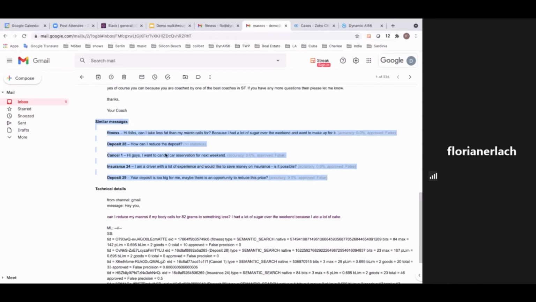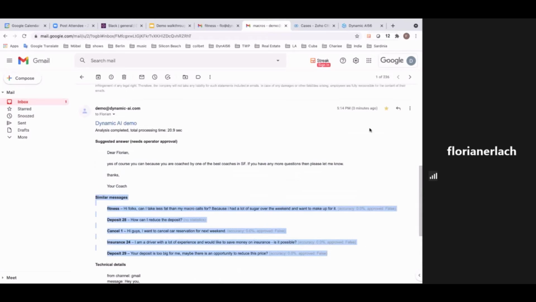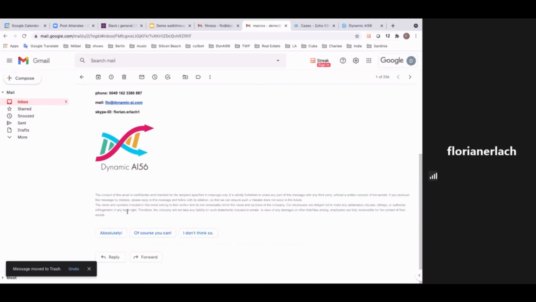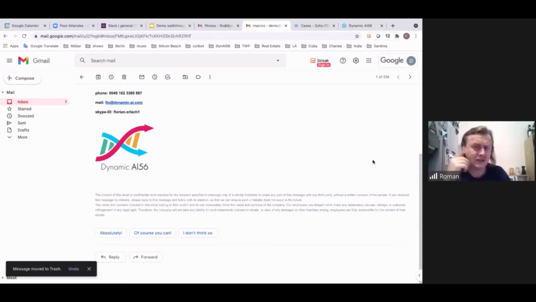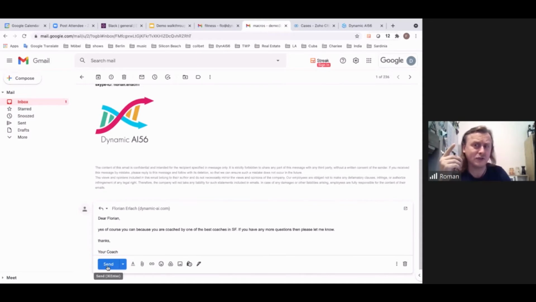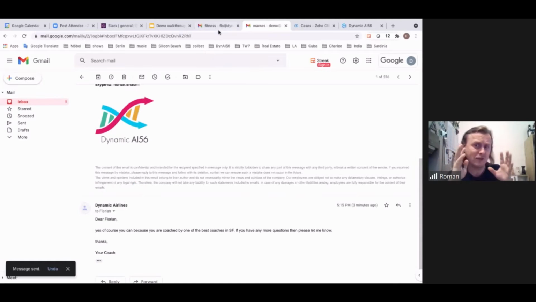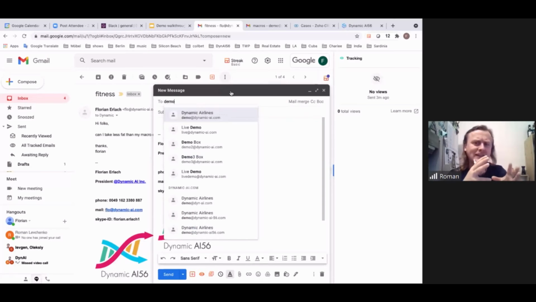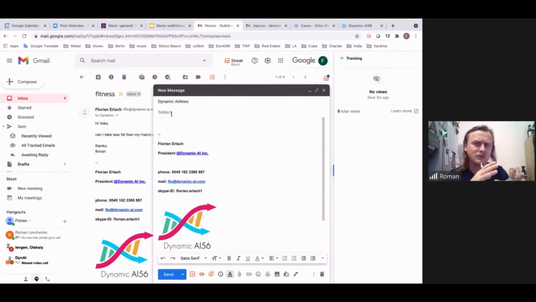Nevertheless, you can see deposit 28. How can you reduce the deposit? From the intent, it's more or less similar, but a different direction. So to help the system learn, we say, okay, delete this message. Now the system starts to try to understand the deposit and feed for you, whether it's the same or not the same. For every word and every phrase, the system very fast tries to get what's similar for you and what's not, because for different businesses, the understanding of words is different.